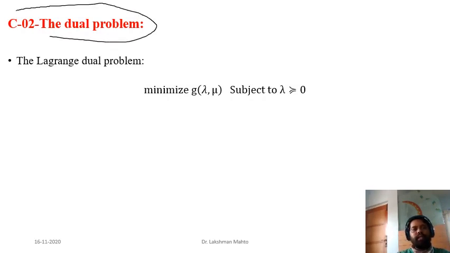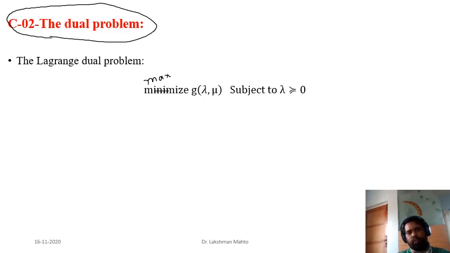Okay, so further, what we do here, I am just defining the dual problem. Remember that till now I was talking about how to get the dual function, and I was talking about the lower bound property. Now here we are defining the dual problem. So the dual problem is maximization. I have written minimization here, but it would be maximize.